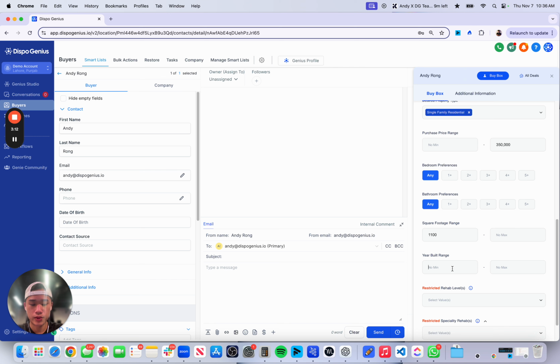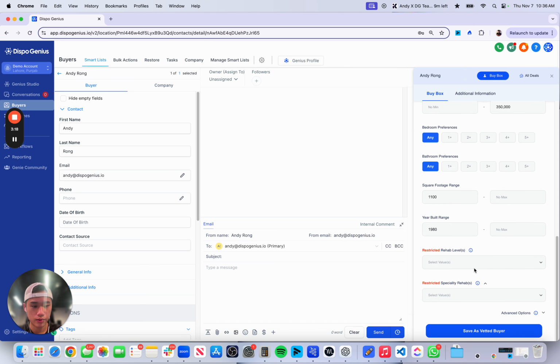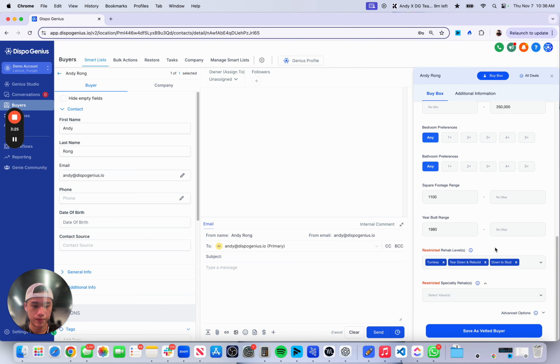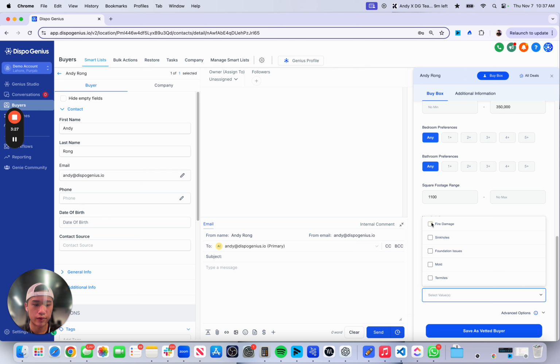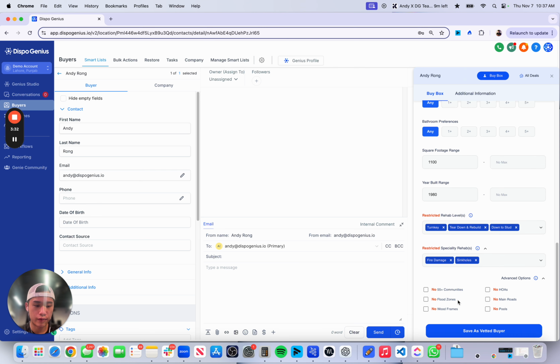Year built range, let's just set this to 1980. He's really strict on this, so we're going to set strict year built. He doesn't do any turnkeys, and he doesn't do any teardowns or down to stud rehabs. And he also doesn't do any fire damage stuff and anything on a sinkhole. And he avoids anything in 55 plus communities, and he avoids stuff in flood zones and properties that are built with wood frame. And that's his main criteria. Let's just save.